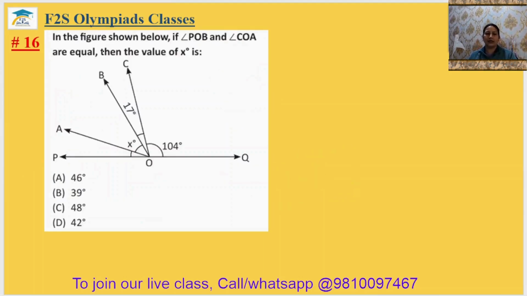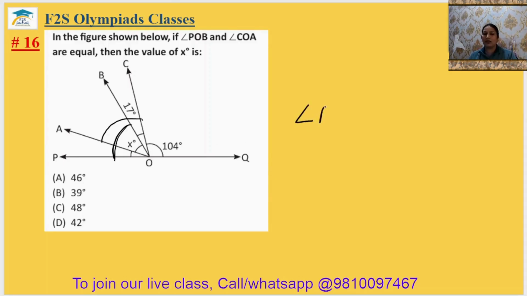Question number 16. In the figure shown below, if angle POB, this angle, and angle COA, this angle, are equal, then what is the value of x? Okay. So what is the angle of POB? So we can see this is the straight line. POQ is the straight line.